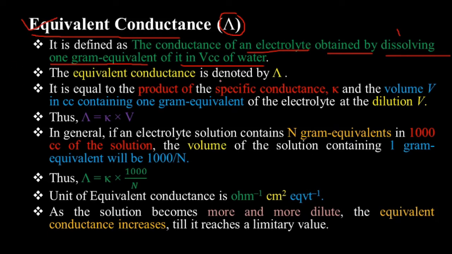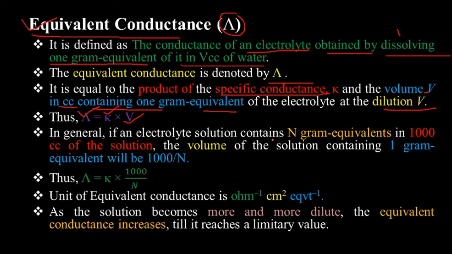So this equivalent conductance is denoted by the capital lambda. It is equal to the product of specific conductance K and the volume V in cubic centimeter containing 1 gram equivalent of the electrolyte at the dilution V. So simply I write this is the equivalent conductance capital lambda. This is the product of what? Specific conductance, and this is the volume. Which volume? In which I dissolve the 1 gram equivalent of the electrolyte.